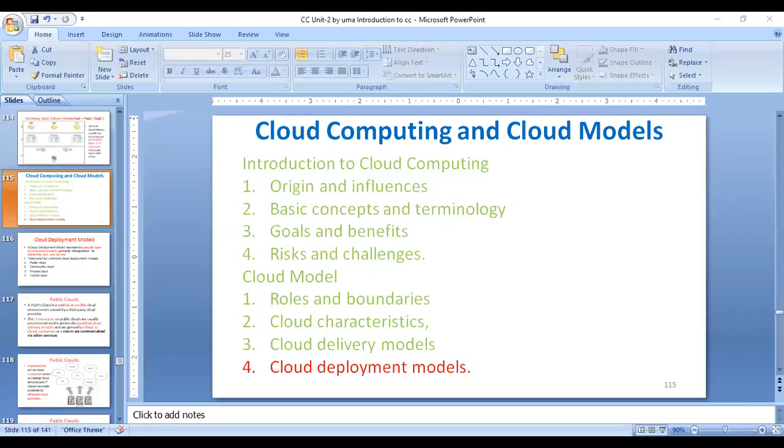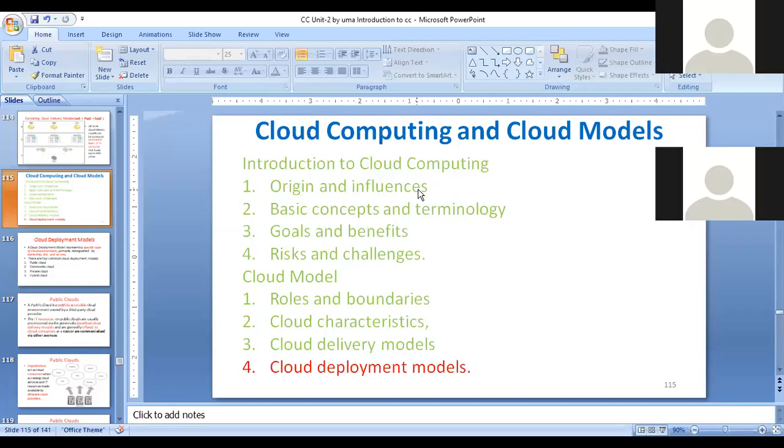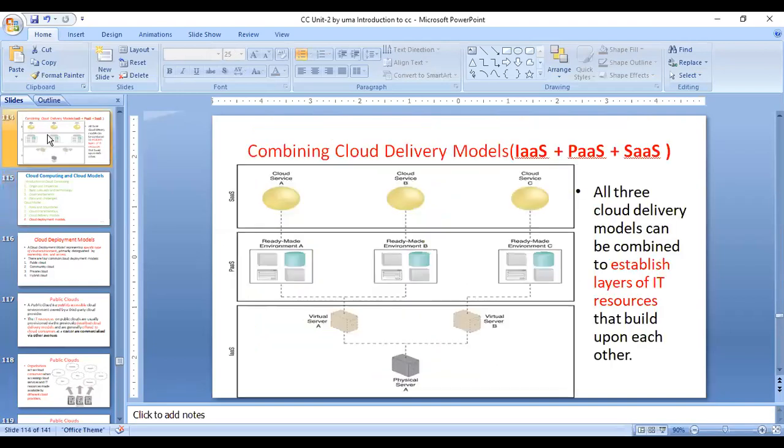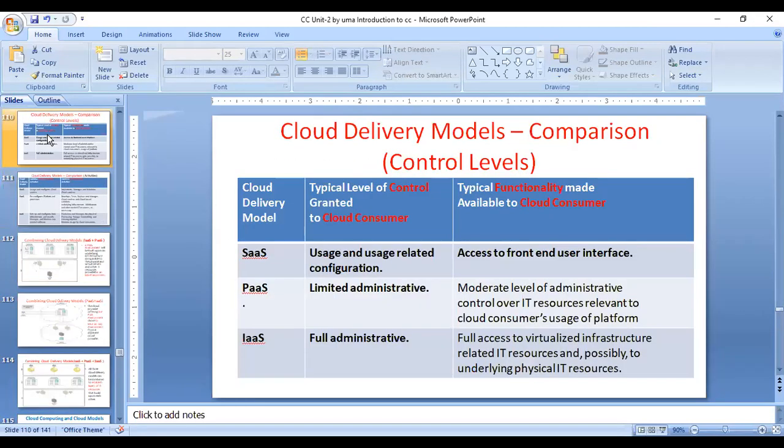Okay, good morning. Today's topic is cloud deployment models. In the previous session, we discussed the introduction to cloud computing, origin and influences, basic concepts and technology, goals and risks, and then the roles, characteristics, and delivery models. Previously we discussed three different kinds of delivery models, combining the delivery models, and the comparison.